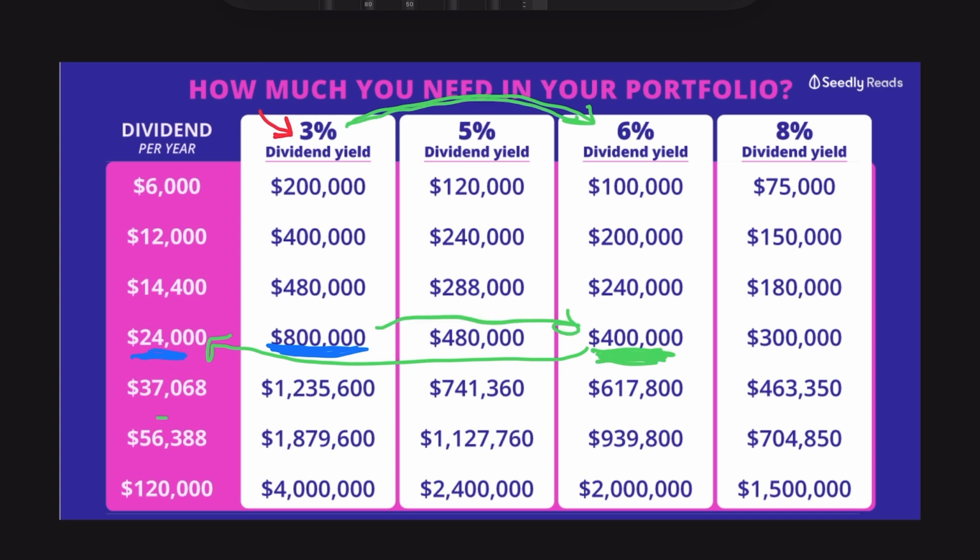For most people, the mid $50,000 per year in dividend income is what they want in order to retire and be comfortable. And here with the 3% dividend yield, that requires almost $2 million. And with a 6% dividend yield, that figure is almost $1 million. So certainly a very fun and informative graph to look at when deciding your dividend strategy.